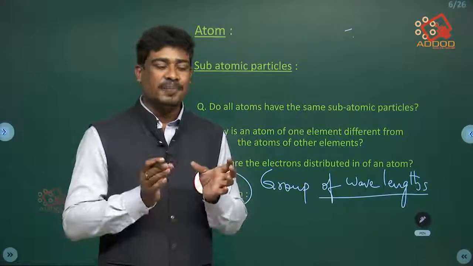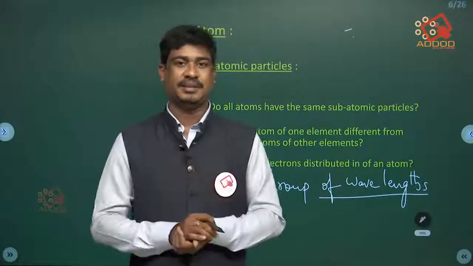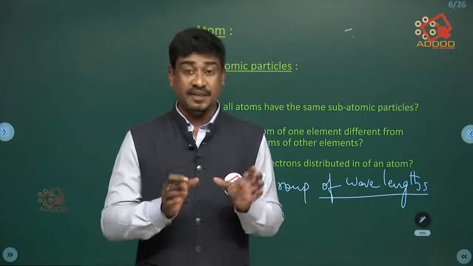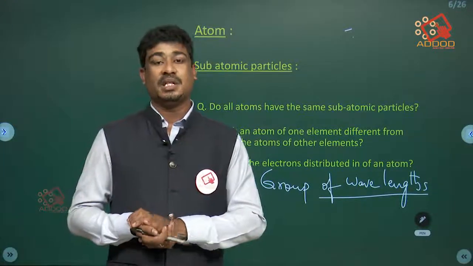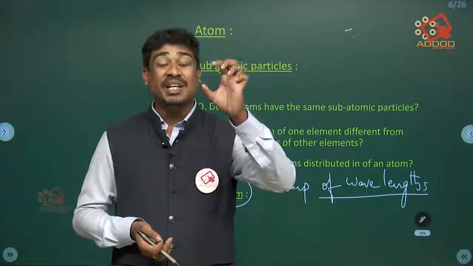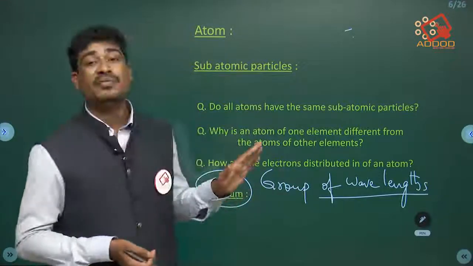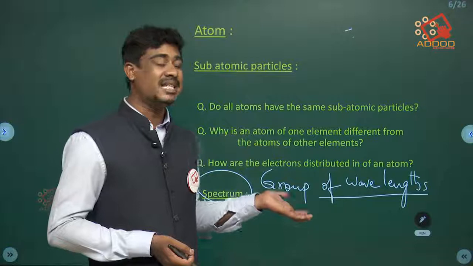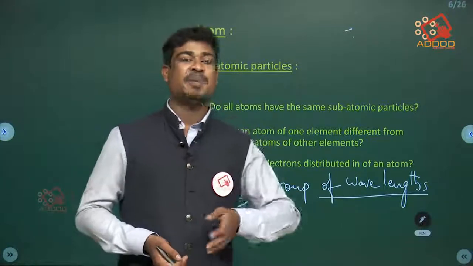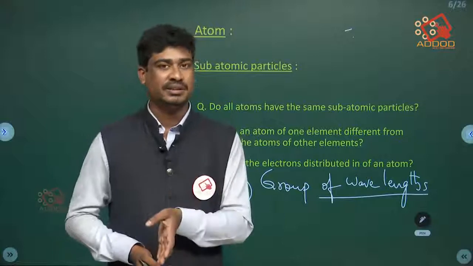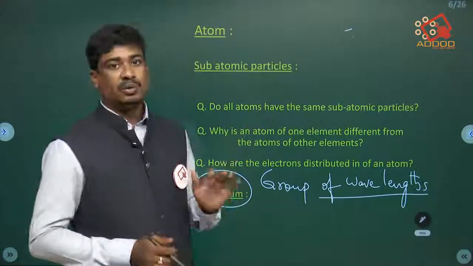So why are we seeing the different colors? Different colors have different wavelengths. The composition of those colors we call a spectrum. A group of wavelengths or a group of frequencies is called a spectrum. So a rainbow is a spectrum which contains different colors, different wavelengths. Okay, so coming to the next.